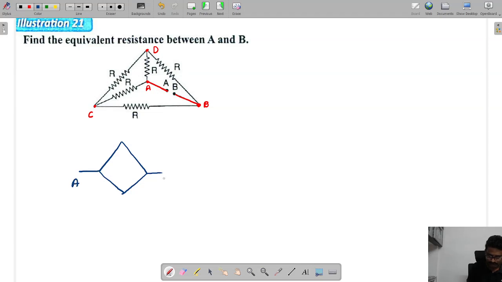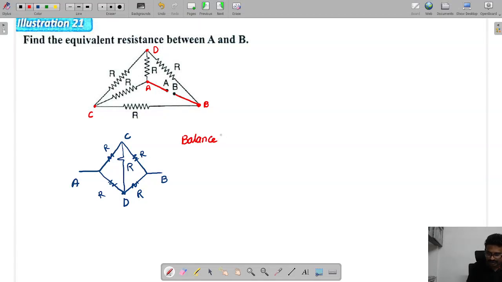This is A and this is B, C, and this point is D. The resistance from A to C is R, C to B is R, and this resistance is R, this one is R. From C to D also we have a resistance R. Now this is a balanced bridge again.